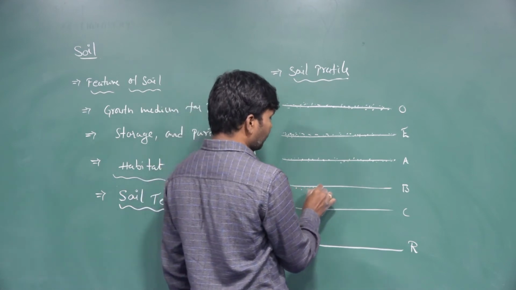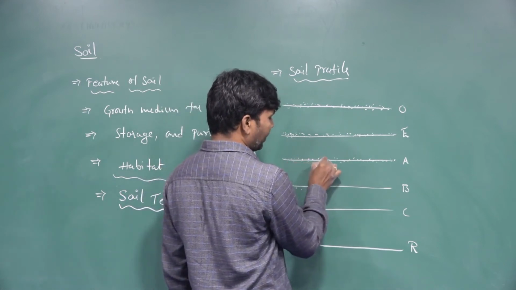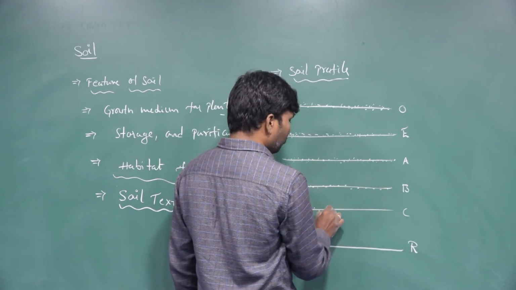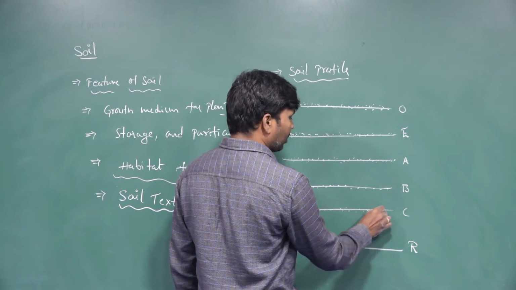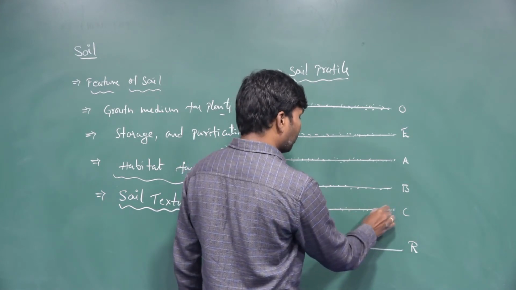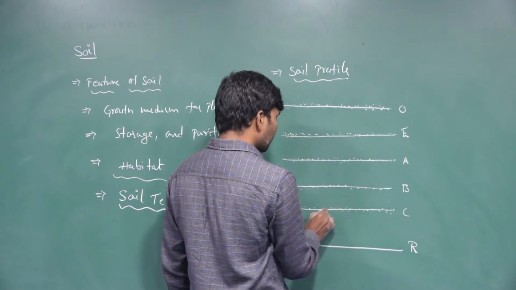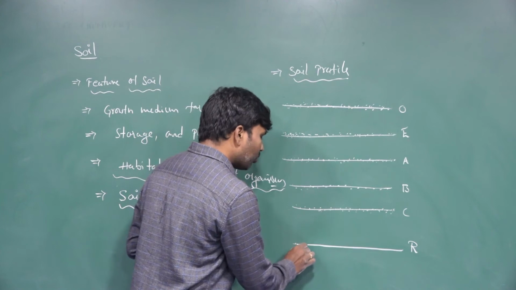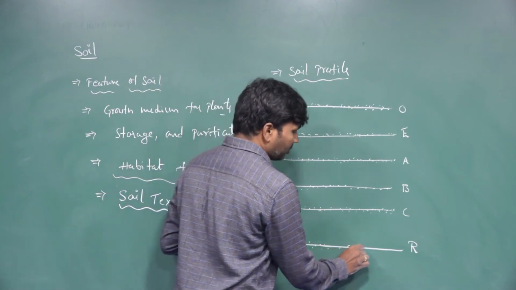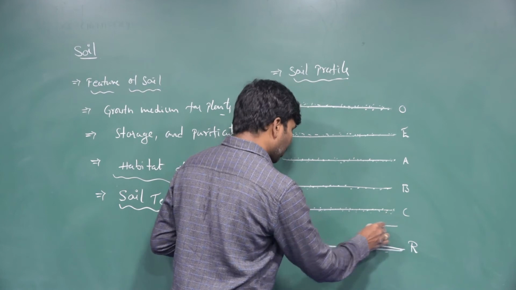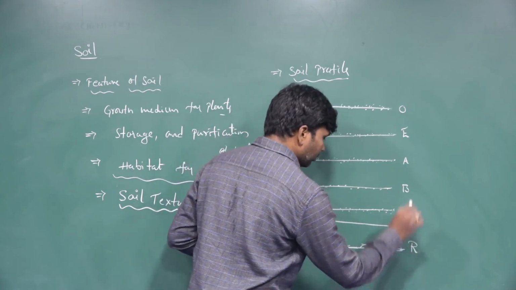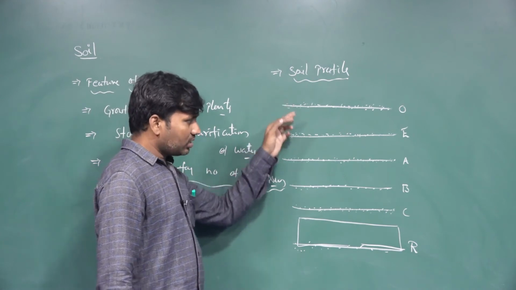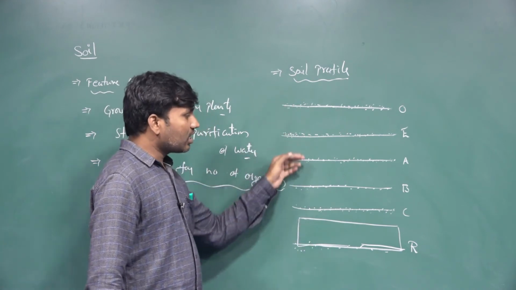The B and C are the inner layers, which have small rocks and minerals, so metal ions are present in the B and C. The innermost layer is called R, which has a solid rocky structure. Like this, different types of layers form in the soil profile.